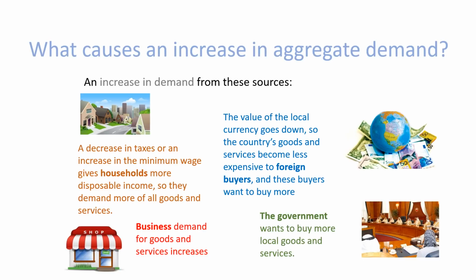What causes an increase in aggregate demand? An increase in demand from these sources: a decrease in taxes or an increase in the minimum wage give households more disposable income, so they demand more of all goods and services. Business demand for goods and services increases. The value of local currency goes down, so the country's goods and services become less expensive to foreign buyers, and these buyers want to buy more. The government wants to buy more local goods and services.